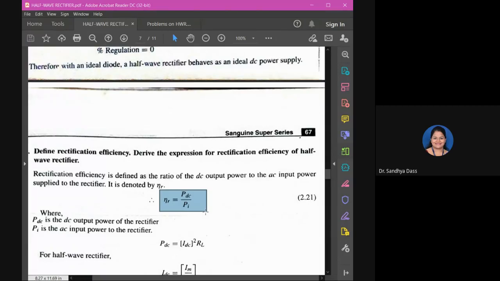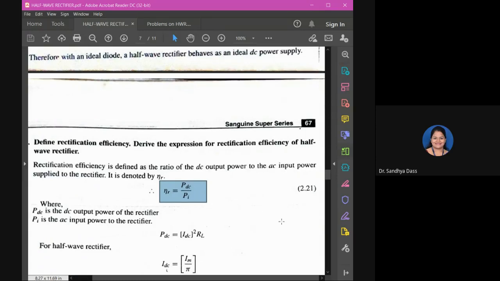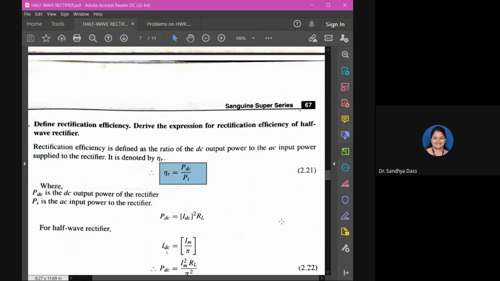All these are just mathematical expressions. Please write down. PDC is nothing but the DC output power of the rectifier, and PI is the AC input power to the rectifier. Let's see how to derive this expression.